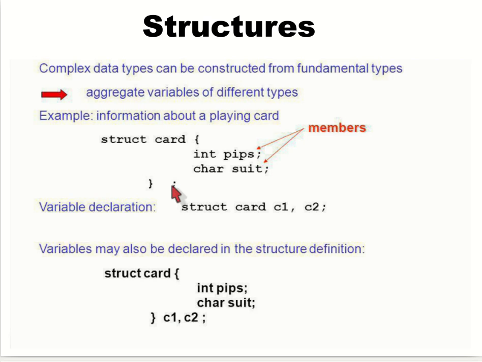In C++, the semicolon is there; in Java it is not. So please remember, in C++, if you are creating a structure, you have to use a semicolon. And here you can see how we are defining it. We are using the struct keyword, as we mentioned earlier.